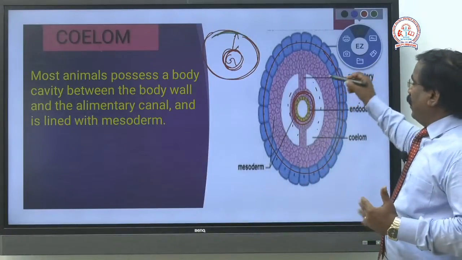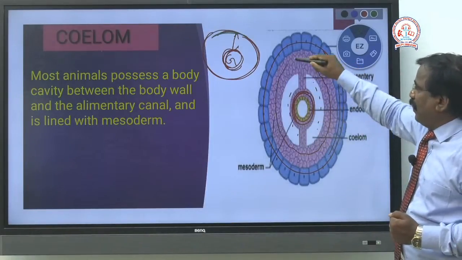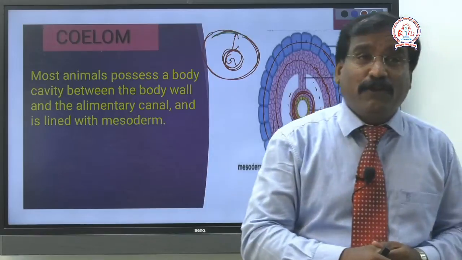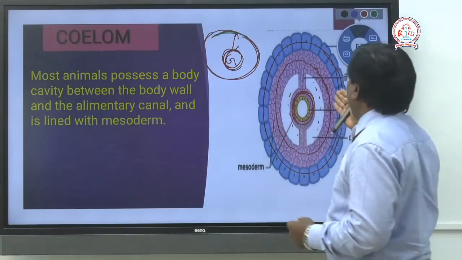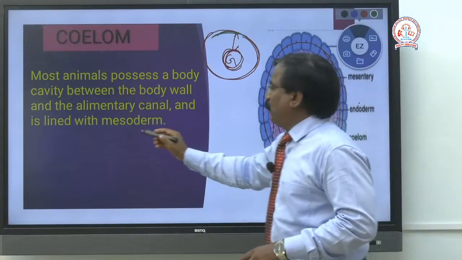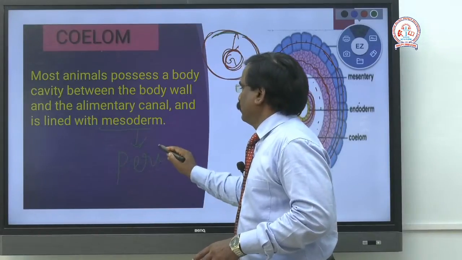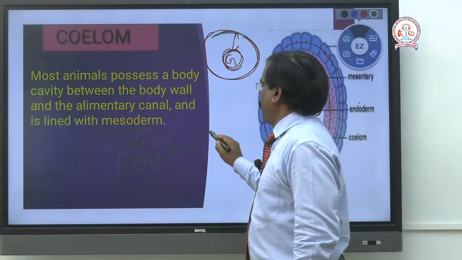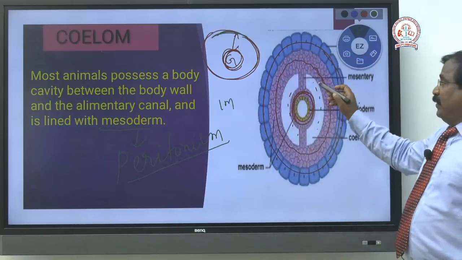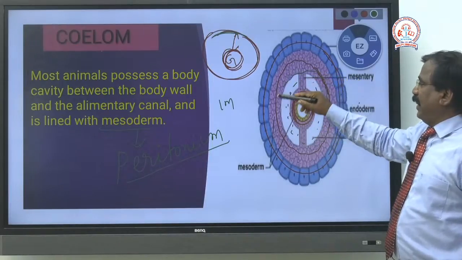This cavity is lined with, very important, mesodermal cells called peritoneum. It is covered by a mesoderm layer called peritoneum. Very important, one mark. This body cavity, the coelom, is aligned with that lining.